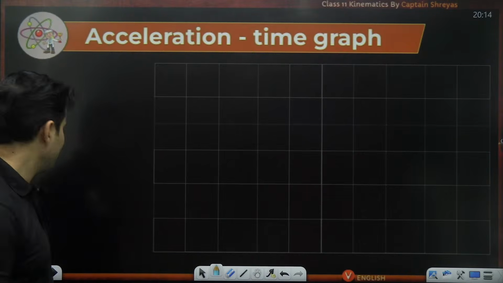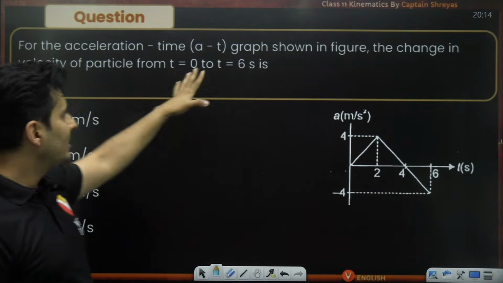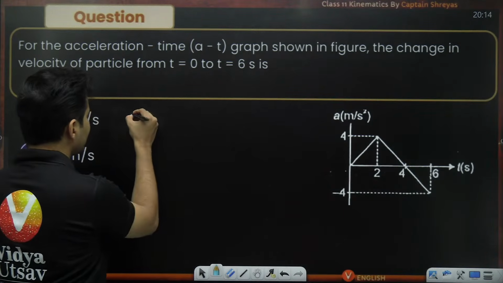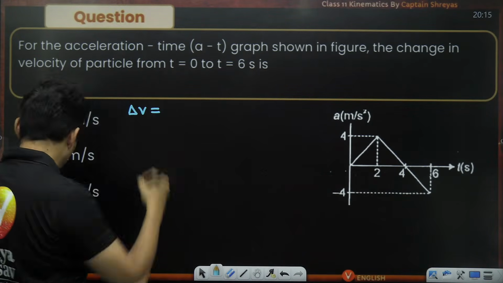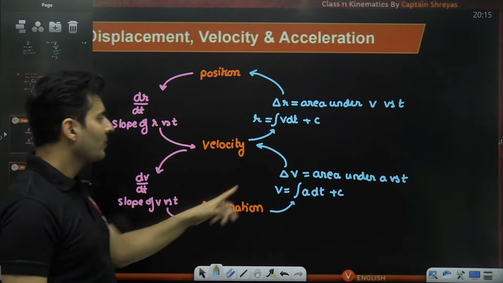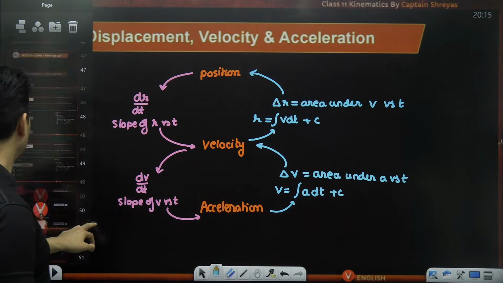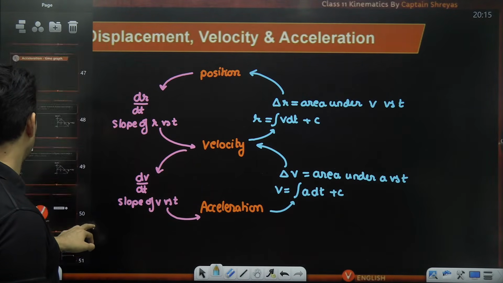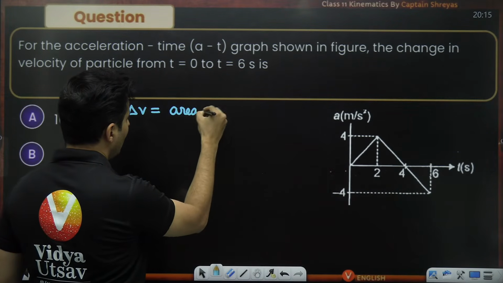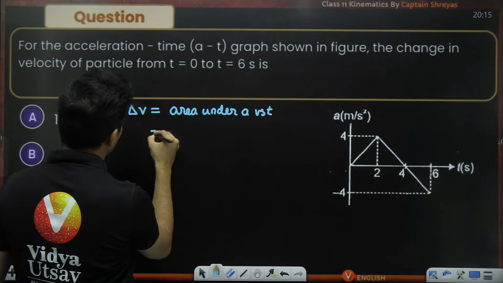Next questions on acceleration graph. Yeah, we are doing all kinds of varieties, guys. Acceleration graph, find the change in the velocity of the particle. What is change in velocity? If you remember that chart, that beautiful chart which I told you, change in velocity is area under that graph of acceleration with time. See, that is why that chart is very, very important. Change in velocity is area under acceleration versus time.